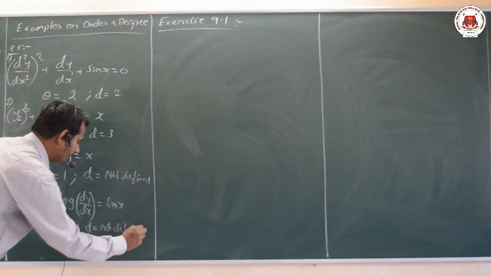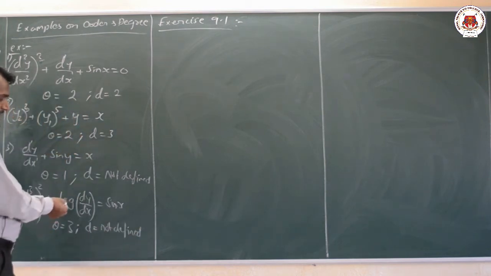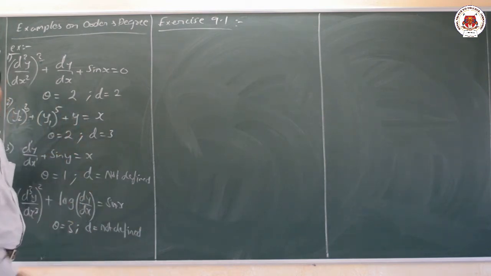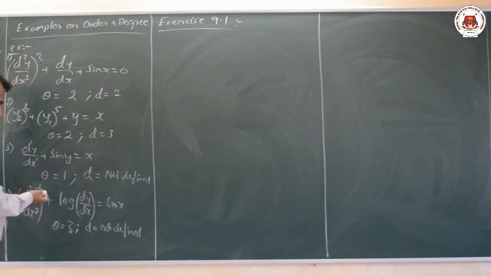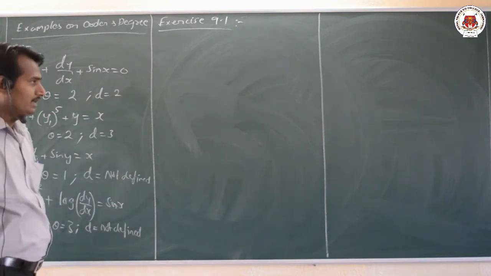Why is it not defined here? Because we have log of dy by dx in the given equation. If it was not there, then we could find out the degree here. The degree would be nothing but 2. But since it is log of that value, it is not at all defined here.